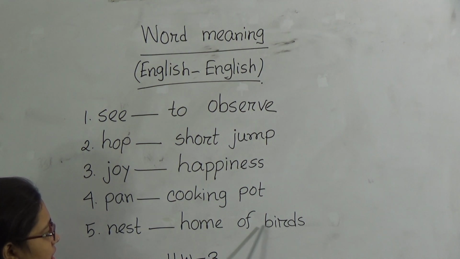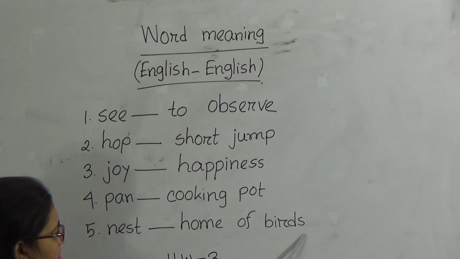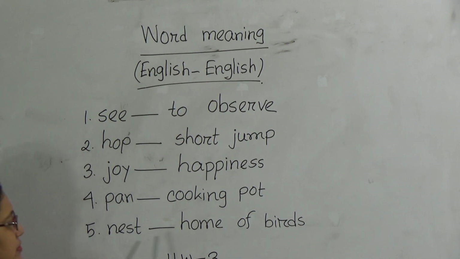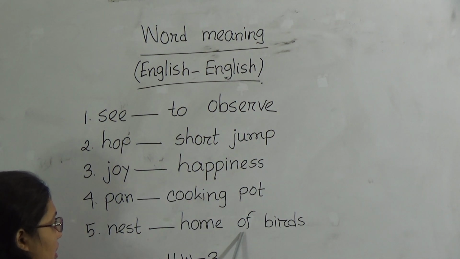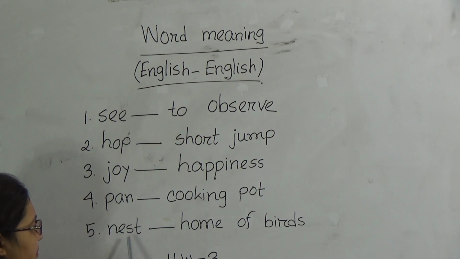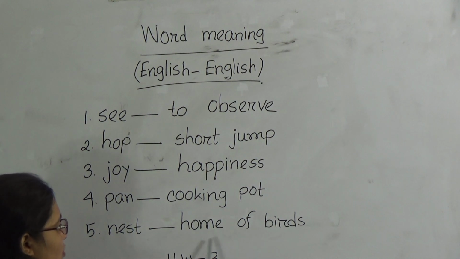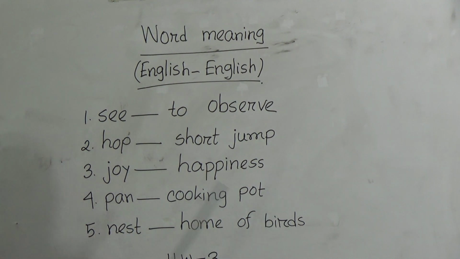B-I-R-D-S, birds. So nest means home of birds. That means where the birds live. This is called nest. Home of birds.